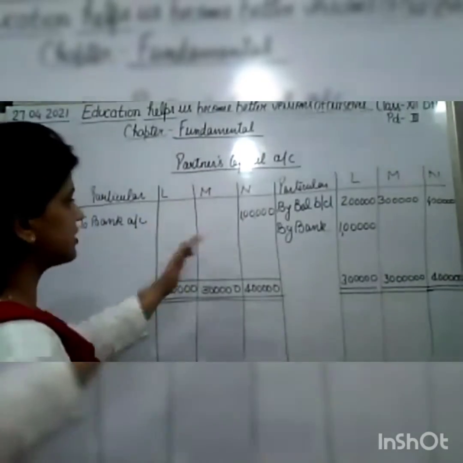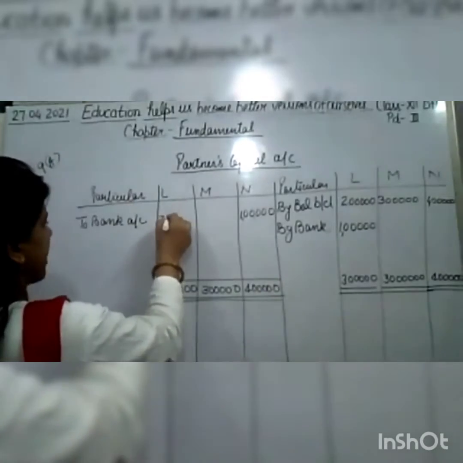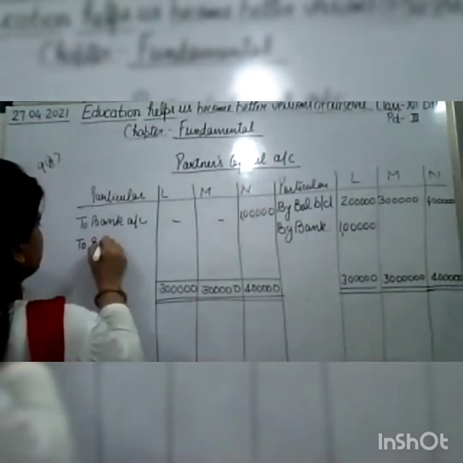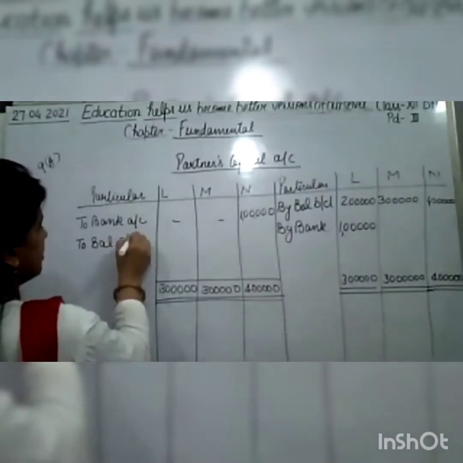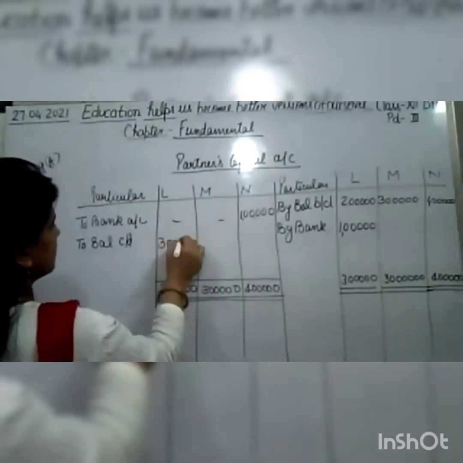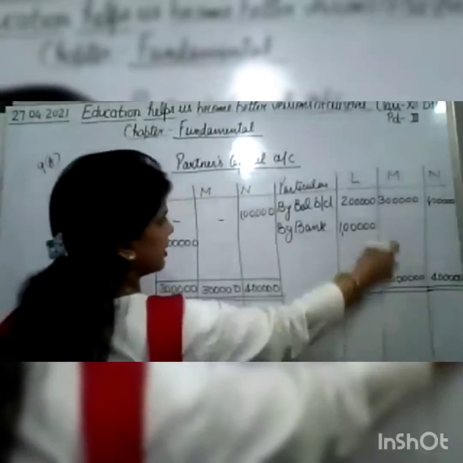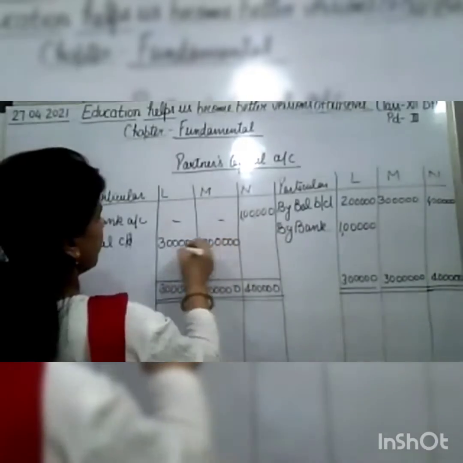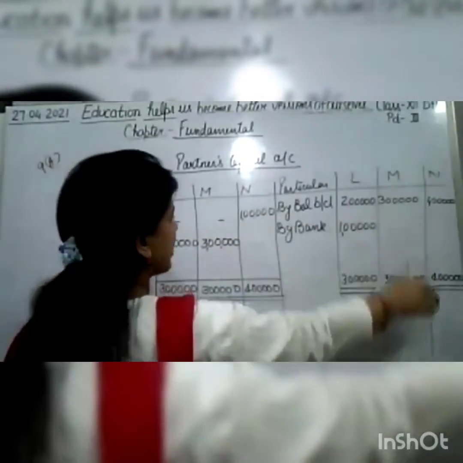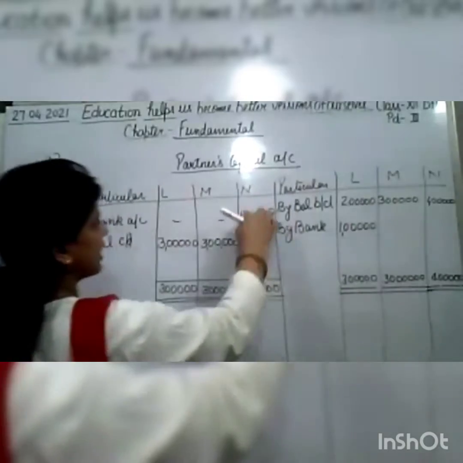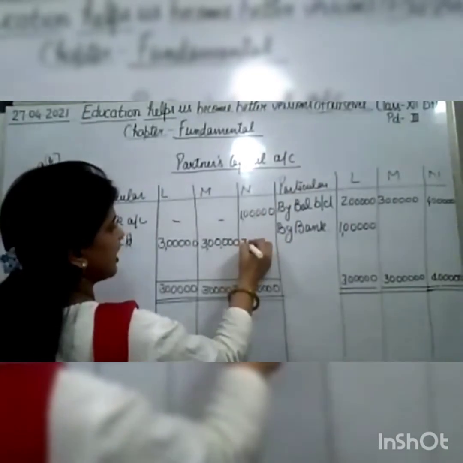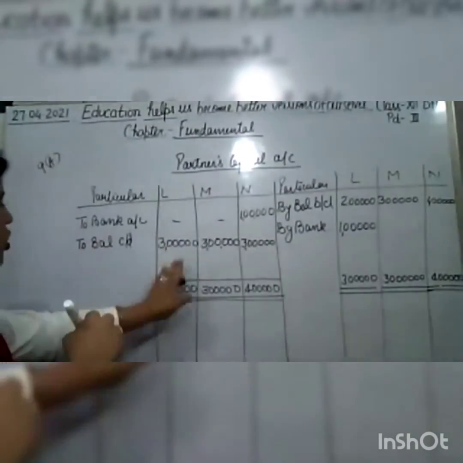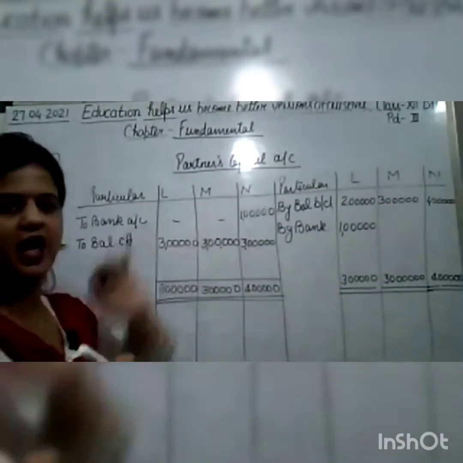So here nothing is there, so it will be transferred. So L's balance will be to balance c/d 3 lakh. Here 3 lakh is there, in M 3 lakh. And N's balance will be, from 4 lakh we will deduct 1 lakh, that will be 3 lakh. Okay, so in this way, this is the closing capital of L, M, and N.